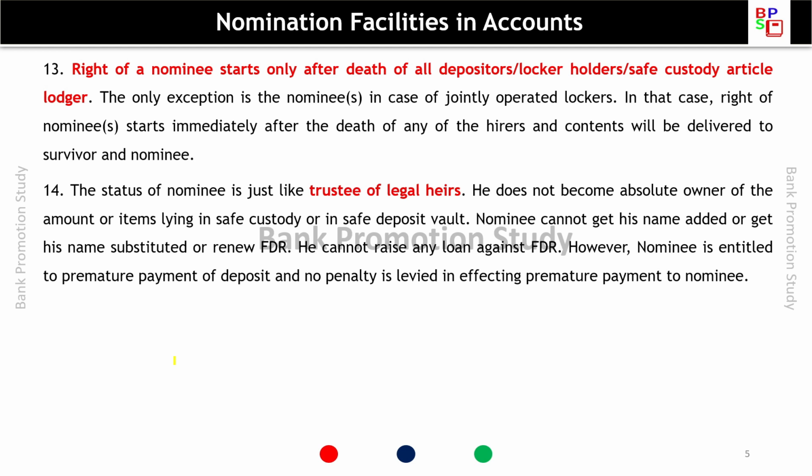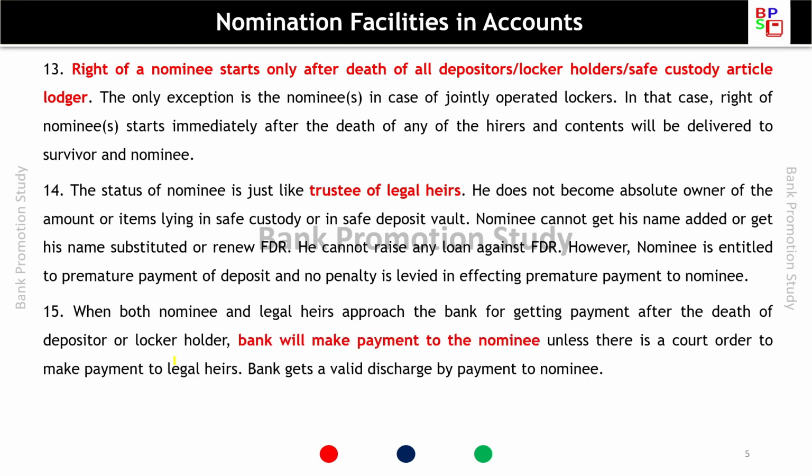He does not become absolute owner of the amount or items lying in the safe custody or in the safe deposit vault. Nominee cannot get his name added or substituted or renew the FDR. He cannot raise any loan against the FDR. However, nominee is entitled to premature payment of deposit and no penalty is levied in effecting premature payment to nominee. When both nominee and legal heirs approach the bank for payment after the death of the depositor or locker holder, the bank will make payment to the nominee unless there is a court order to make payment to legal heirs. By making payment to the nominee, bank gets a valid discharge.